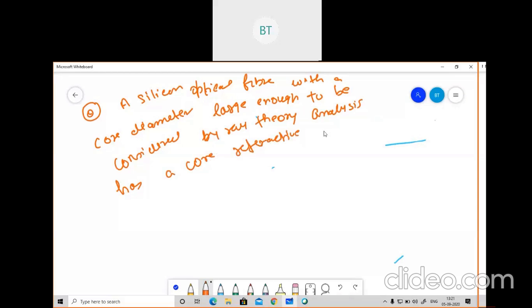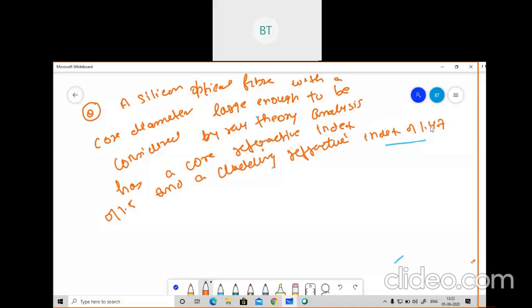I'm not sure whether fiber optics has been included in the GATE this time or not. If it has been included, but in the ES paper the question is definitely coming in that, and it is a simple question. I will show you how we are going to solve it, and what kind of question they are going to ask. When we go to the numerical part, things will be more clear.